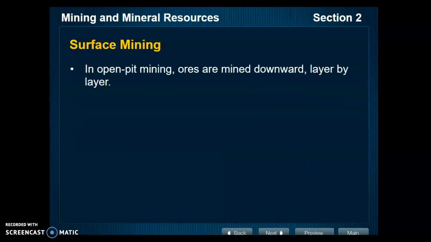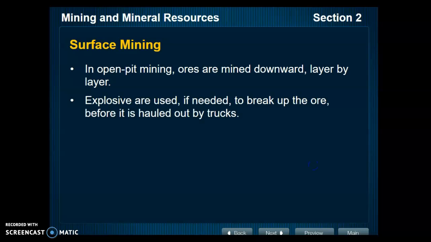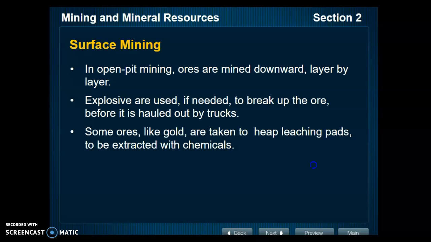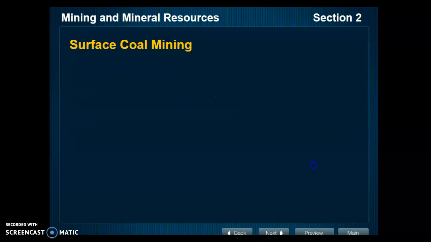In open-pit mining, ores are mined downward, layer by layer. Explosives are used if needed to break up the ore before it is hauled out by trucks. Some ores, like gold, are taken to heap leaching pads to be extracted with chemicals.